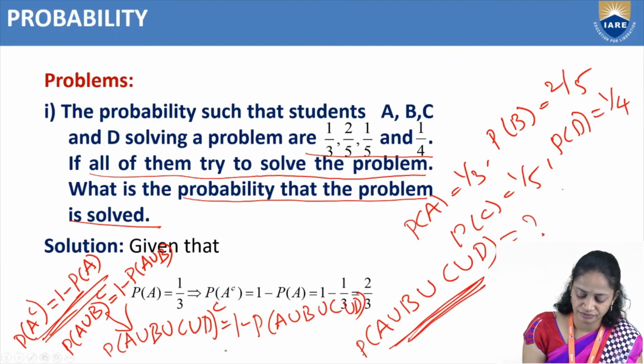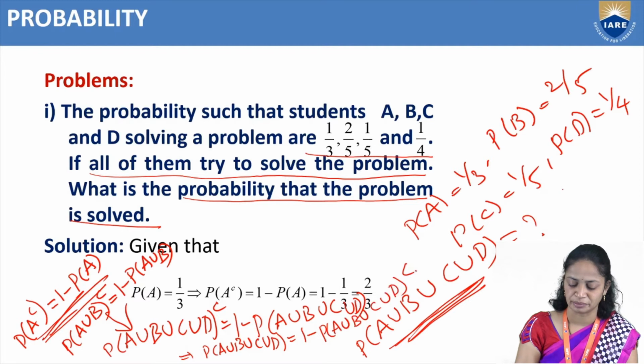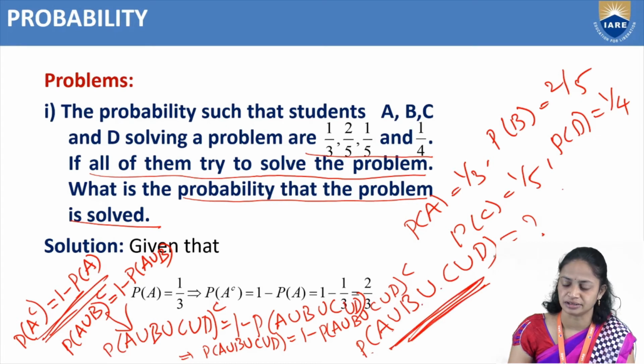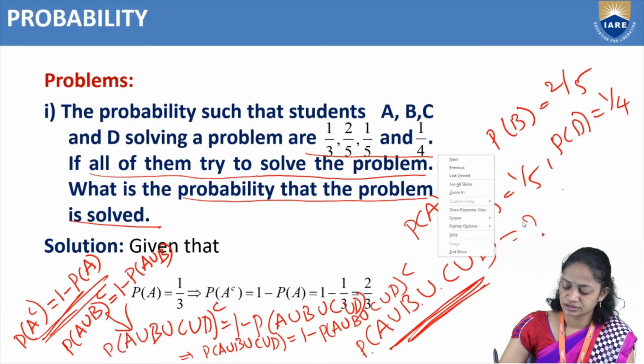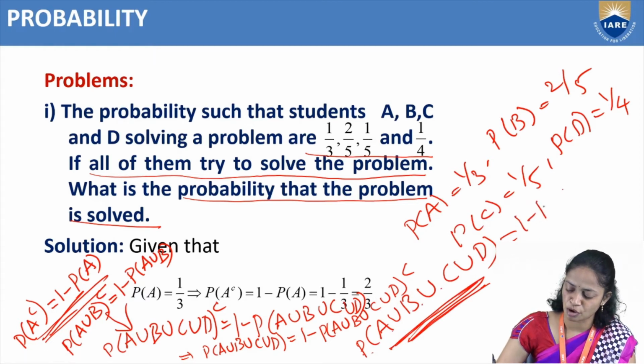So for that we need to write probability of A union B union C union D equal to 1 minus probability of A union B union C union D whole complement, right? So what we need to find? Probability of A union B union C union D. So that is equal to 1 minus probability of A union B union C union D whole complement.